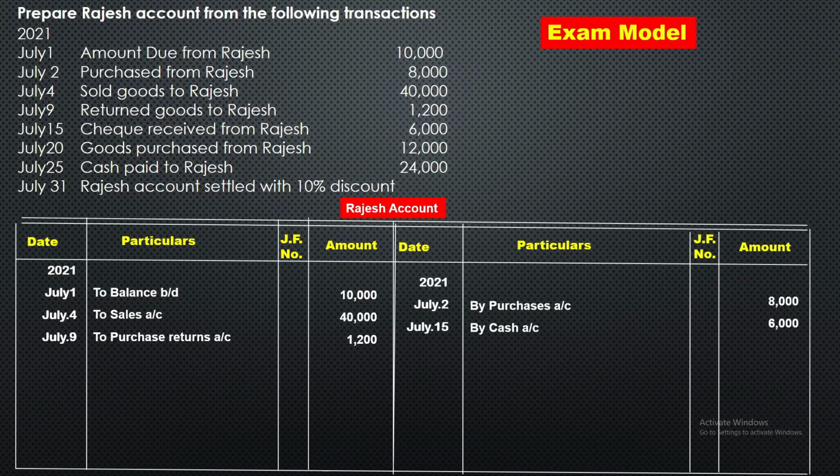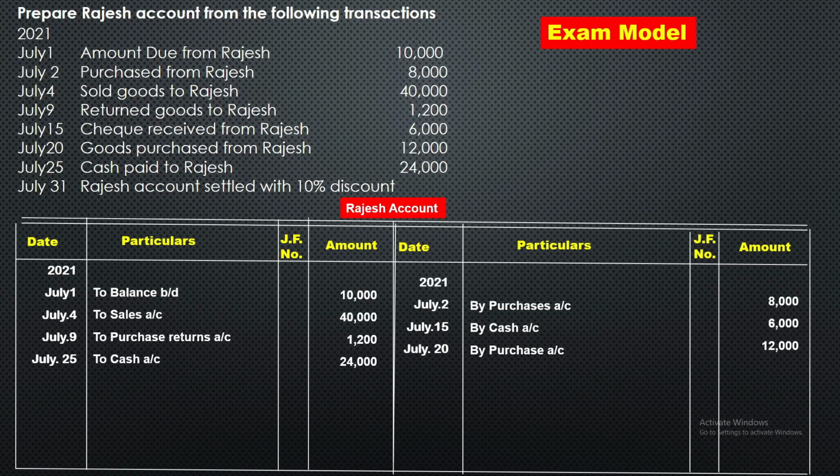Then July 20, goods purchased from Rajesh. So again Rajesh is giving, so credit side July 20 by purchases, amount is here 12,000. Next, cash paid to Rajesh 24,000. So Rajesh is receiving, so debit side we should show July 25th to cash account 24,000.